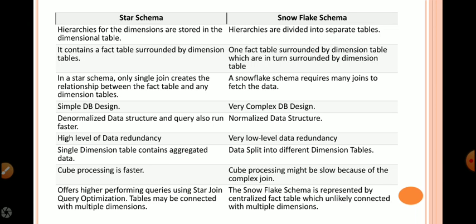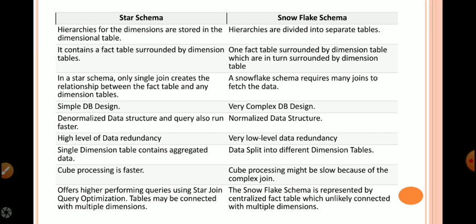In star schema, a high level of data redundancy may happen because there is no normalization. In snowflake schema, there is a very low level of data redundancy because of normalization. In star schema, a single dimension table may contain aggregated data, whereas in snowflake schema, data is split into different dimension tables.